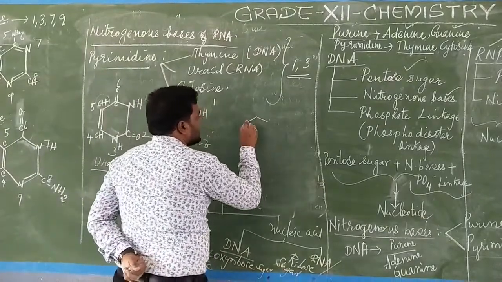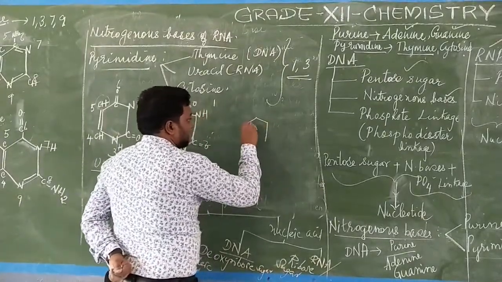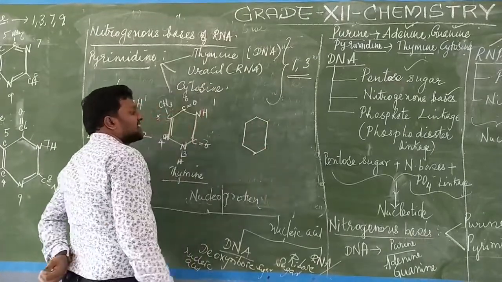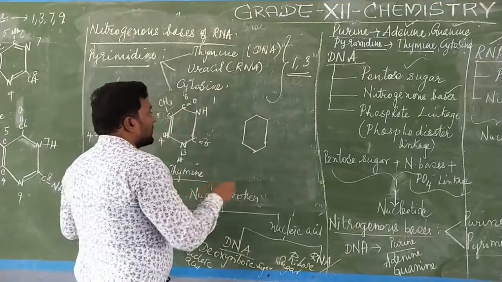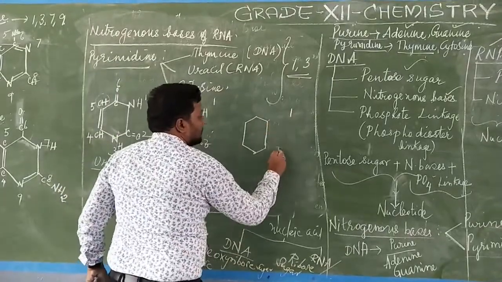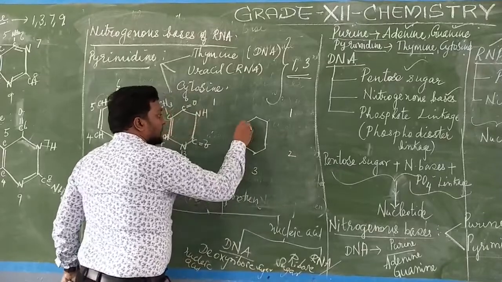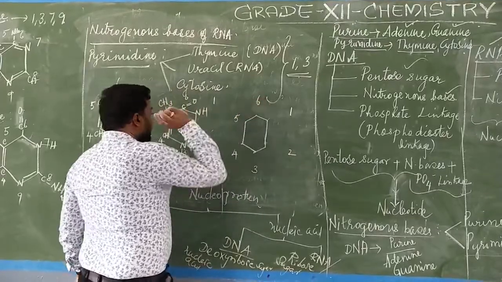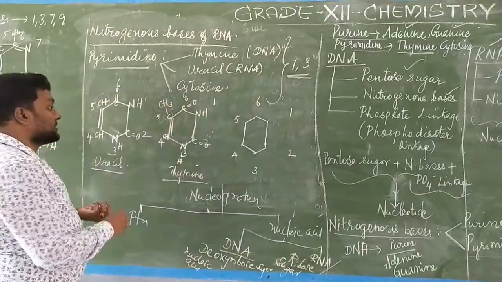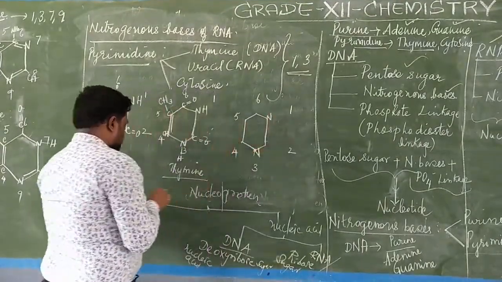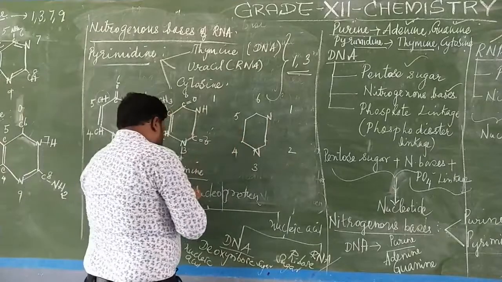Again, the benzene ring. Now numbering: first carbon, this is second carbon, this is third carbon, this is fourth carbon, and this is fifth carbon, and this will be the sixth carbon. First carbon should have nitrogen, and third carbon should have nitrogen. And here the double bond should be present.